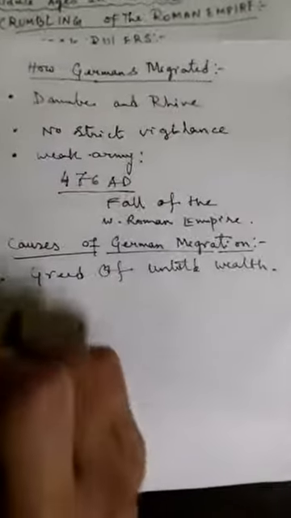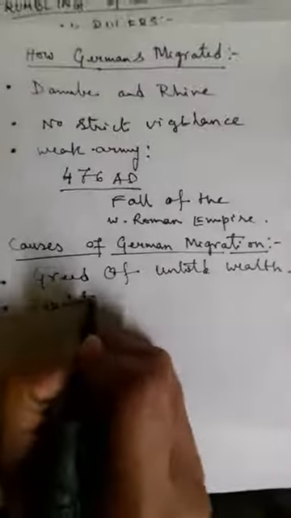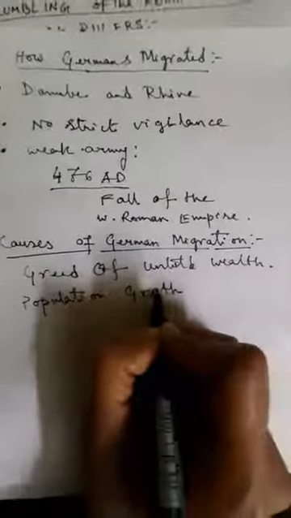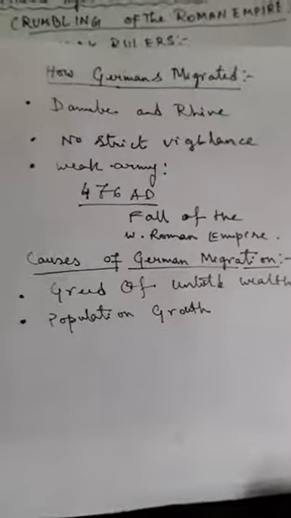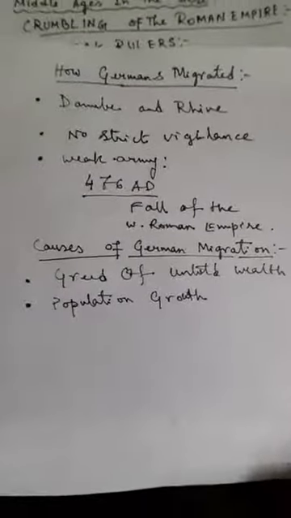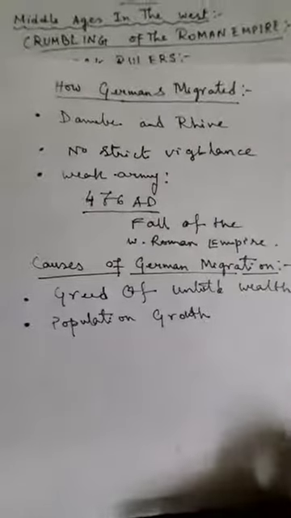Next we see the huge rise in population. The huge growth in German population was another factor that led to the migration of the German people, because as the population was increasing, the German people had no proper accommodation.